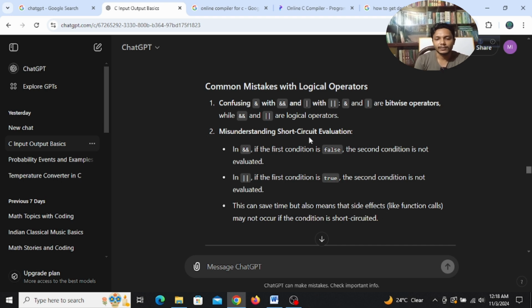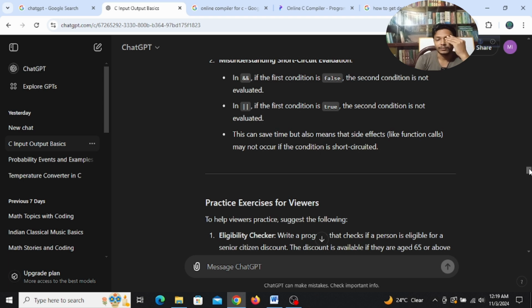Next, a misunderstanding of short circuit evaluation. In AND, if the first condition is false, then the second condition is not evaluated. In OR, if the first condition is true, the second condition is not evaluated. So AND means both of the conditions should be true, OR means any of the conditions should be true. This can save time, but it also means that side effects like function calls may not occur if the condition is short circuited.